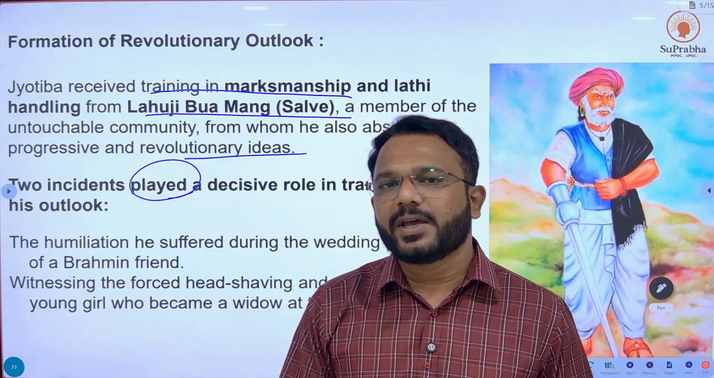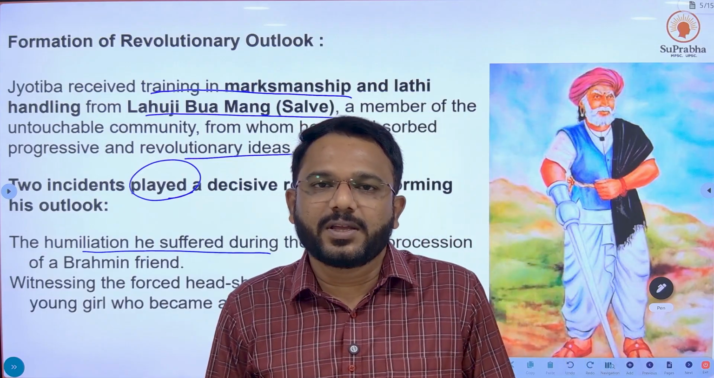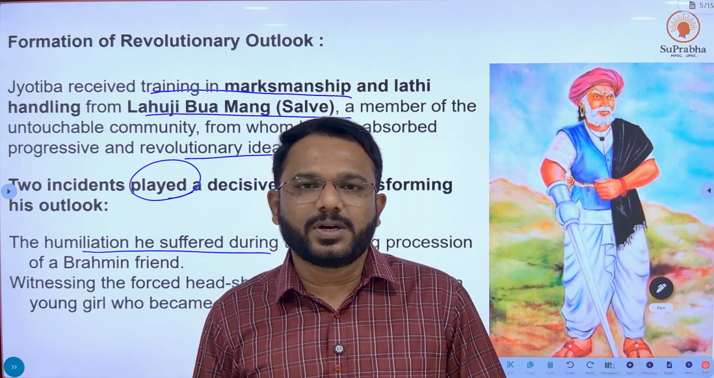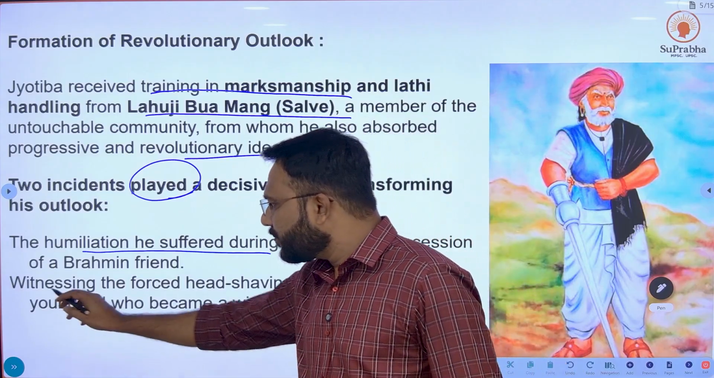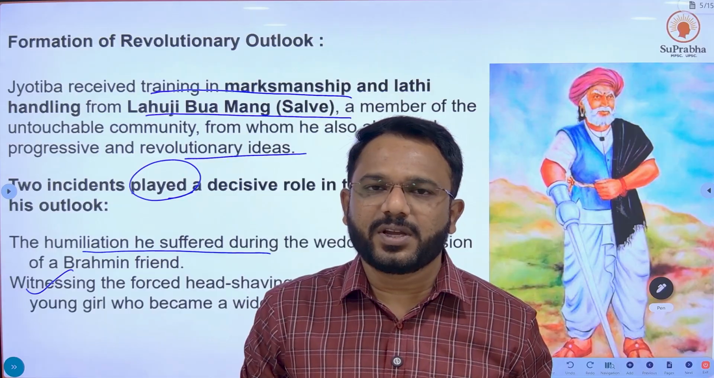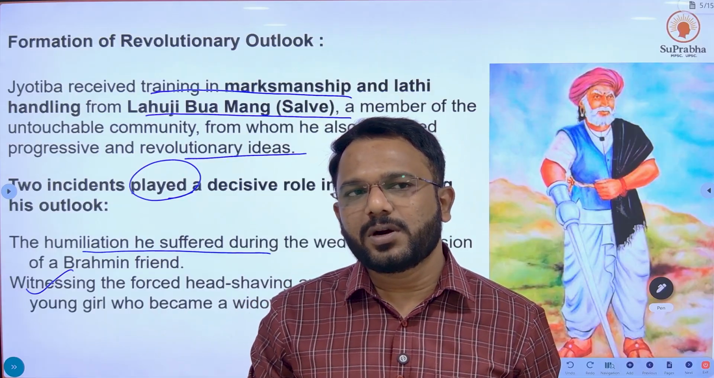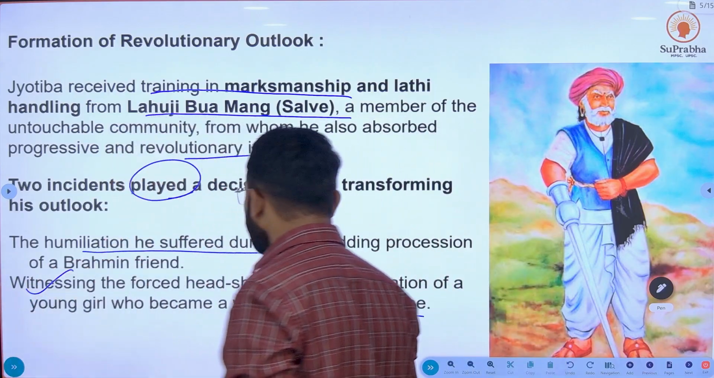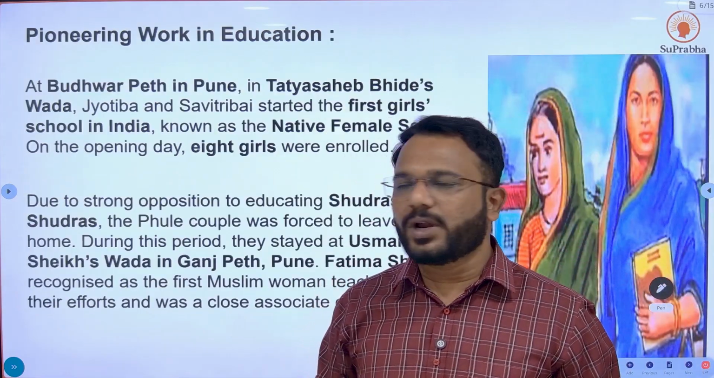Two incidents played a decisive role in the life of Mahatma Phule. The first incident is related to a humiliation suffered during the wedding procession of his friend, who was a Brahmin belonging to the backward community. Mahatma Phule was humiliated for attending the procession. The second incident was witnessing a head shaving ritual, where the head of a 9-year-old girl was being shaved because she had been widowed. These two incidents changed the outlook of Mahatma Phule.